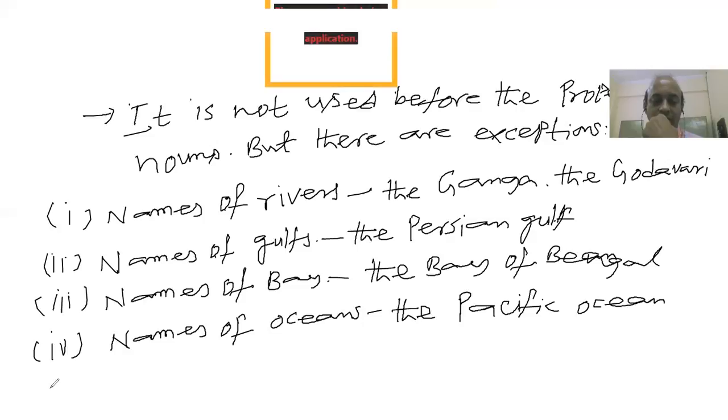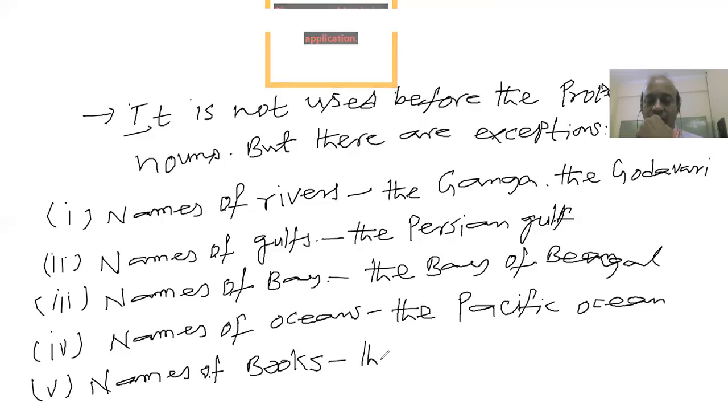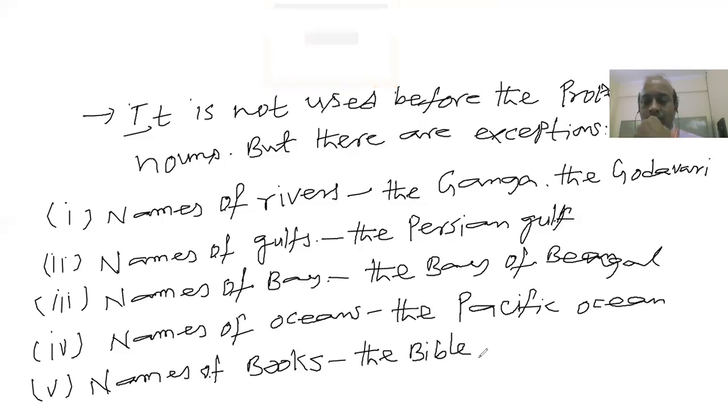The other one, right? There are a few more. The other one, names of books. Names of books, some holy books or historical books, where you can use the definite article before them, though they are proper nouns. You can say the Bible, right? The Bhagavad Gita.